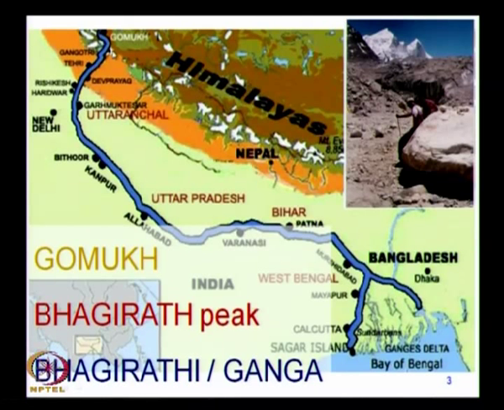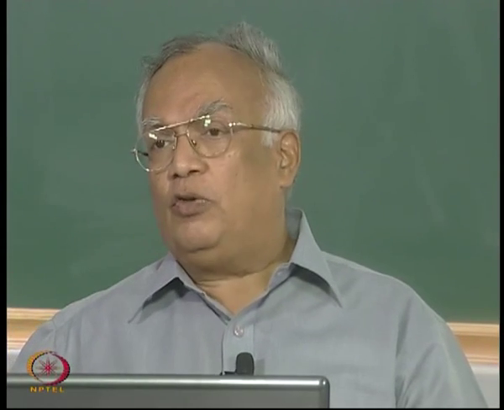Once the river starts flowing, it takes a particular path, and we all know that water goes along the path of what we call the steepest descent. If the slope is steeper in this direction compared to any other, this is the path along which the water would flow.